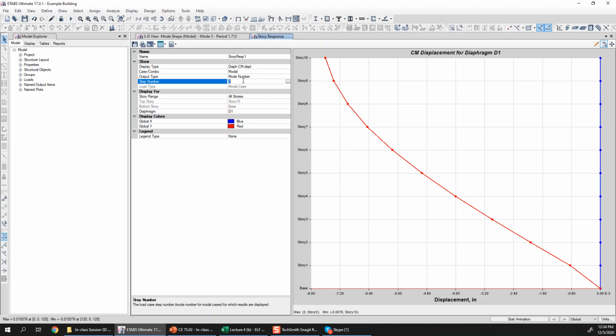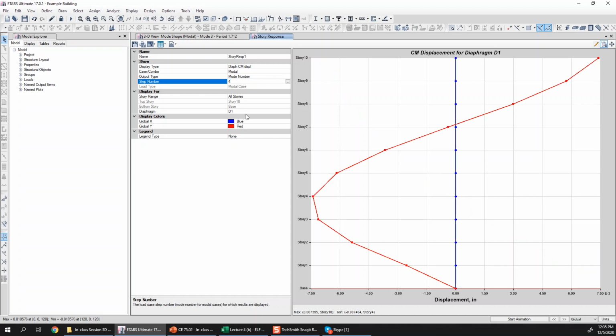Similarly, you can go for the second mode. I can type 2 here and enter. You can see here that now the line is blue, which is the x direction, but the pattern is still the first mode pattern. Let's go for the fourth mode, for example. You can see here that this is the second mode shape pattern, but it is in the y direction. Red is the y direction, so no contribution from x. Let's go for the fifth mode. Now the fifth mode, again the second mode, but in the x direction.